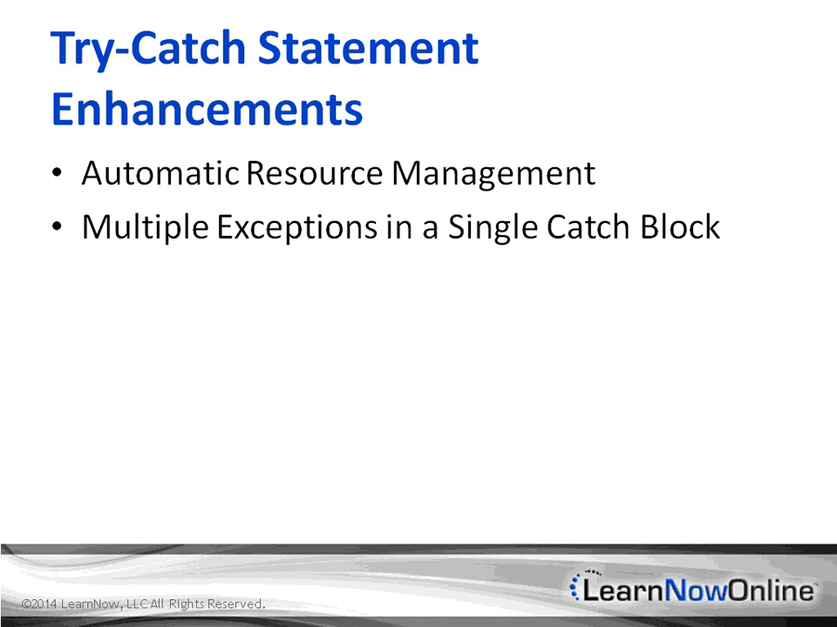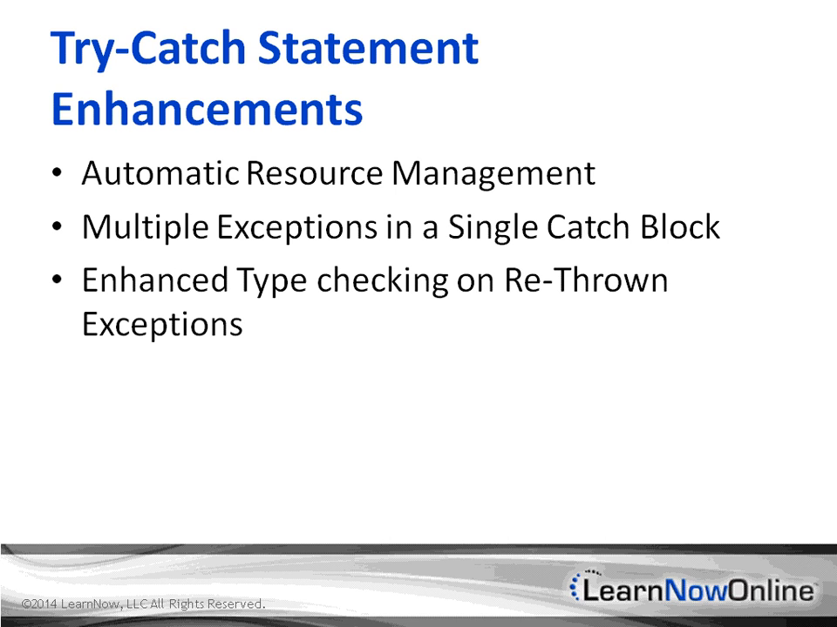In JDK 6, we needed a separate catch block for each exception being handled. With JDK 7, we can now combine multiple exceptions in one catch block, which leads to less code than when multiple catch blocks were used, each containing the same exact error handling code. And the JDK 7 compiler has been updated to perform more precise analysis of rethrown exceptions. This enhanced type checking enables us to use more specific exception types in our method declaration throws clause.